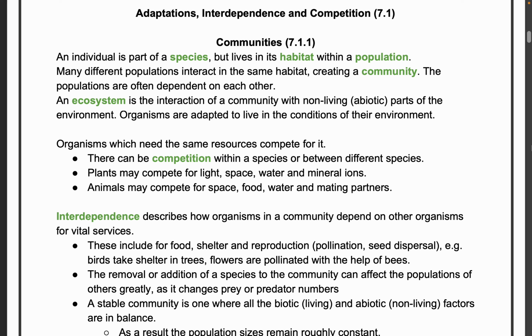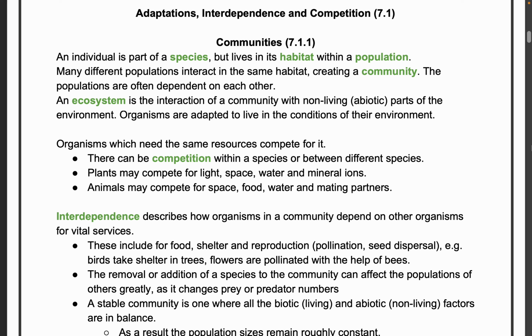Interdependence describes how an organism in a community depends on other organisms. Competition is where they fight or compete with each other. Interdependence explains how they are dependent on each other. These include food, shelter, and reproduction. Say, for example, plants depend upon bees for pollination, and on animals for seed dispersal. If a fruit is taken by a bird, the bird will eat the fruit part of it and take the seed from one place to another. That helps the plant in germinating at a distant place.